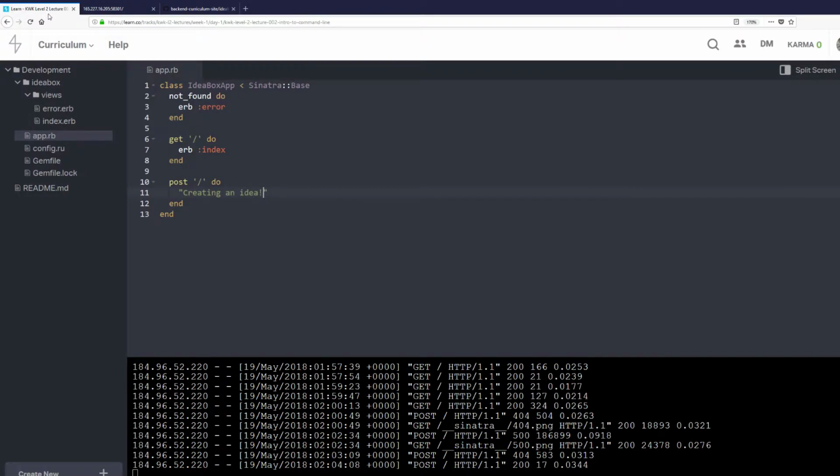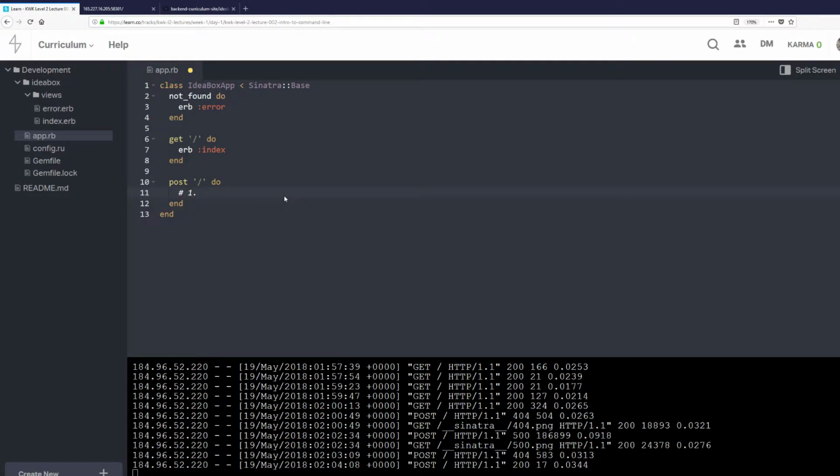That's fantastic. But here's the problem. This is nearly useless, right? We are just printing out that we're creating an idea, but we're not actually creating an idea. We're not doing anything. So what we're going to do is pseudocode. Pseudocode is this process of writing what you want a thing to do in English, so you can structure your stuff in a way that you can write code easier. And we're going to outline these things that we're going to do.